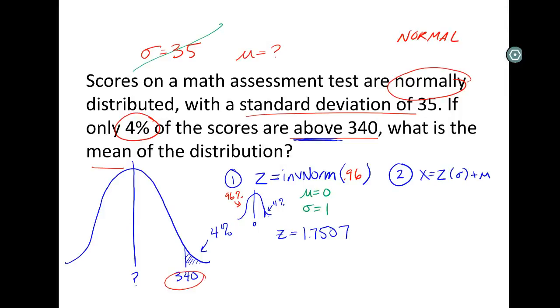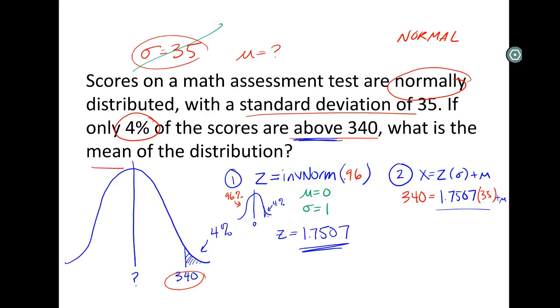Our x is our cutoff, so 340. Our z is the thing we just found, 1.7507. Our standard deviation, now we get to use that 35. And the mean is what we're looking for. So first thing I'm going to do is multiply these together.